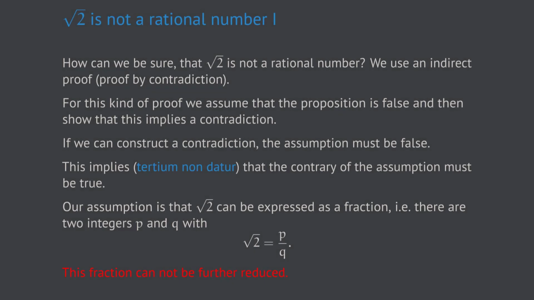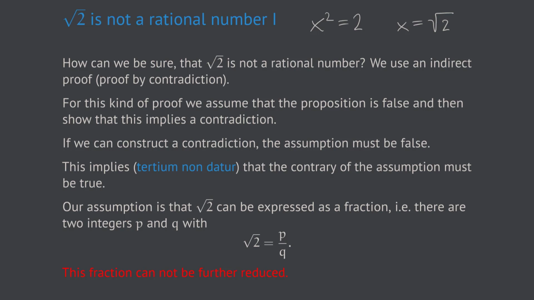Let's for the moment put ourselves in the position that we have no idea what the square root of 2 is. The only information we have about it is that we receive 2 when we multiply it with itself. Expressed as a formula, that means that the square root of 2 is a number x such that x squared equals 2. And it's just for the sake of clearness or convention that we denote this x by the symbol square root of 2. By now, this is all we know about that number.